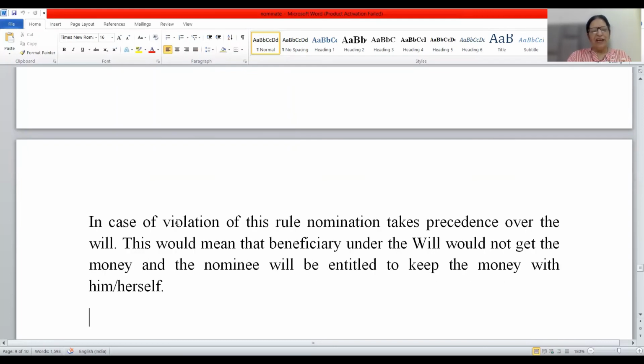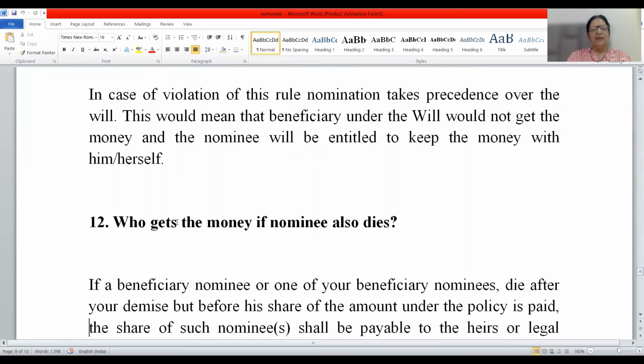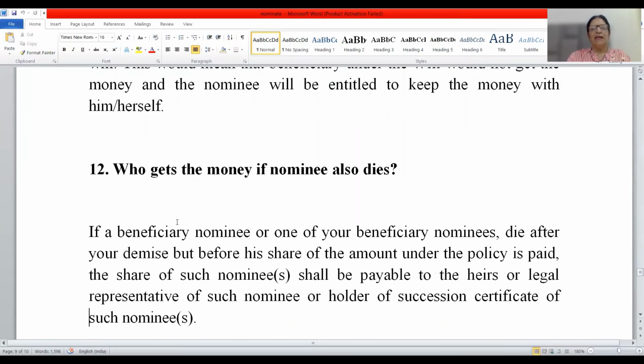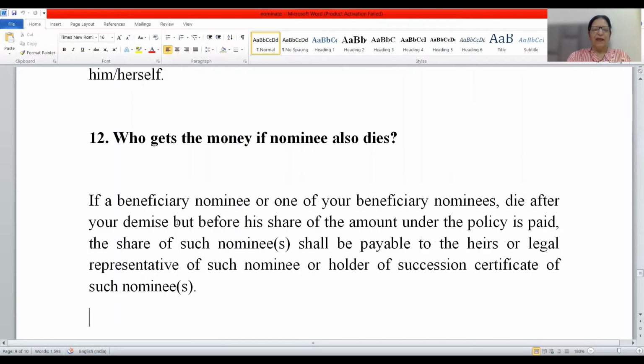Okay, so moving ahead, friends, the next point which I would like to discuss is who gets the money if the nominee also dies. If a beneficiary nominee or one of your beneficiary nominees dies after your demise, but before his share of the amount under the policy is paid, the share of such nominee or nominees shall be payable to the heirs or legal representative of such nominee or holder of succession certificate of such nominees. So in case the nominee dies after your death, then the money will go to their legal heirs. They will be entitled to get the money.